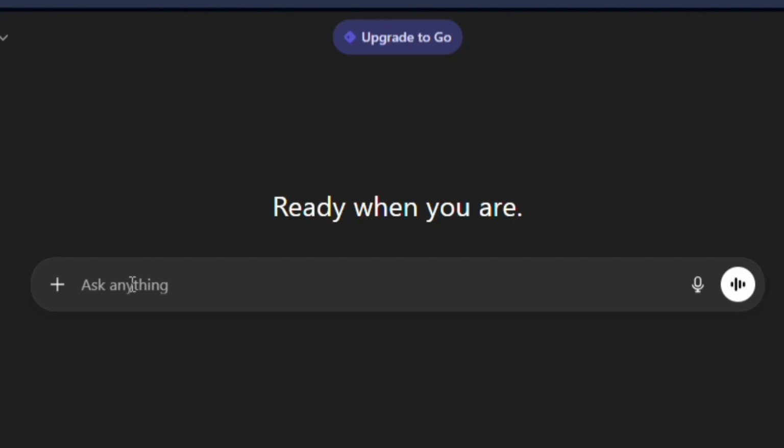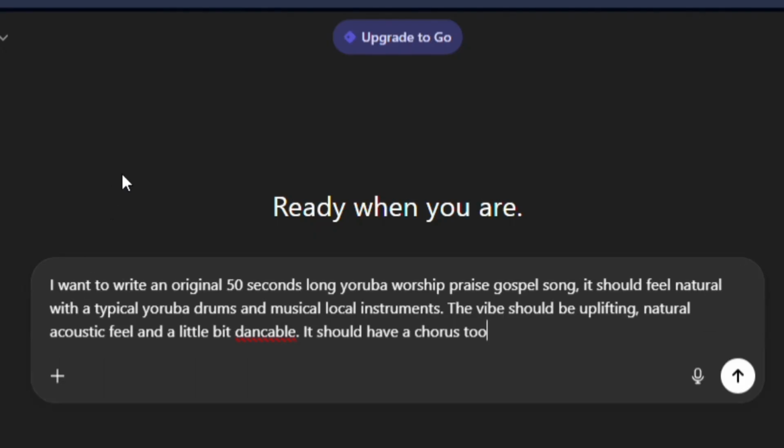So, once I have an idea of the kind of song I want to create, I need to generate original lyrics using ChatGPT. So I head over to ChatGPT and I gave it this prompt. I said, I want to write an original 50-second Yoruba worship praise gospel song. It should feel natural with traditional Yoruba drums and local instruments.